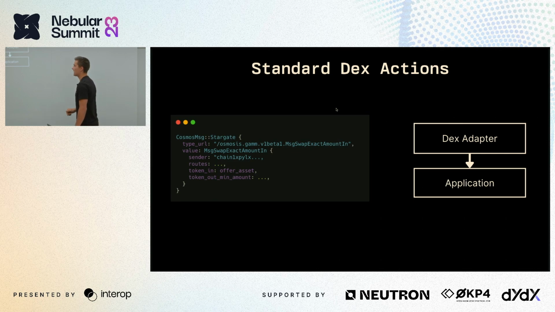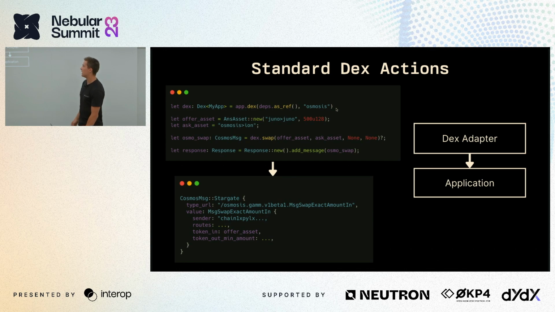And what this does in the back end, and this is completely on-chain, is that this is an on-chain smart contract that translates that message into the Osmosis swap message, which means that you can perform the swap on any chain from your application without having to worry about the intricacies of that service that you're using. And this works for almost every single DEX in Cosmos, at least the ones that we support, and it pushes away that integration from the implementation. So you can focus on your core business logic without having to even think about what the underlying DEX or underlying protocols are that you're using